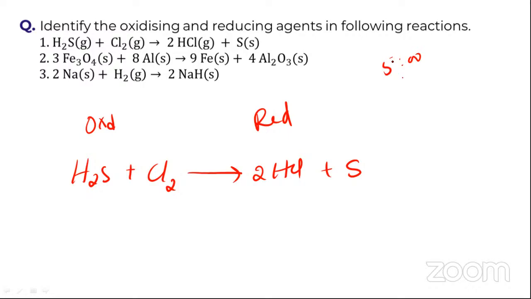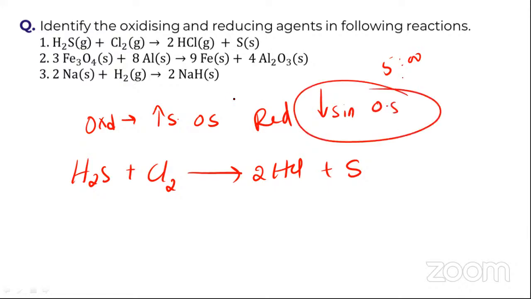But tell me where is oxidation happening and where is reduction happening. Now, what is oxidation and what is reduction? I don't want to go from the basics, but you know oxidation is nothing but an increase in the oxidation state, whereas reduction is nothing but a decrease in oxidation state. This is the basic fundamental thing you people know about it. Now tell me where oxidation is happening and where reduction is happening in this case.